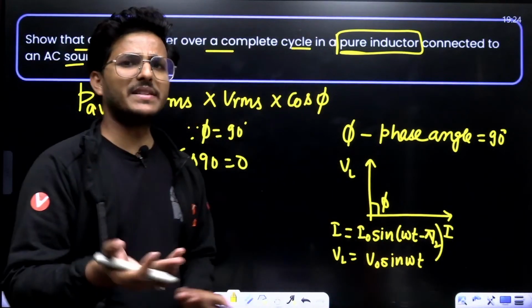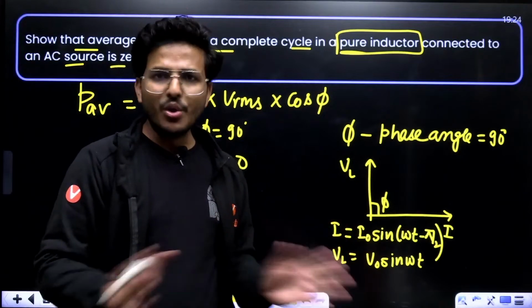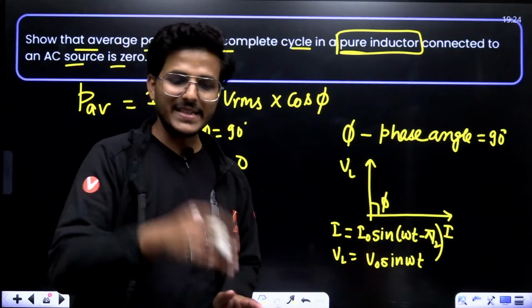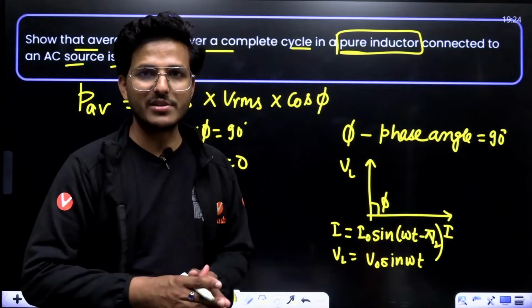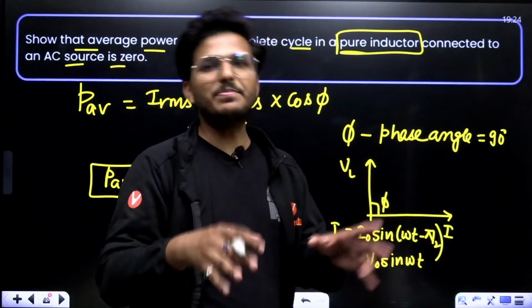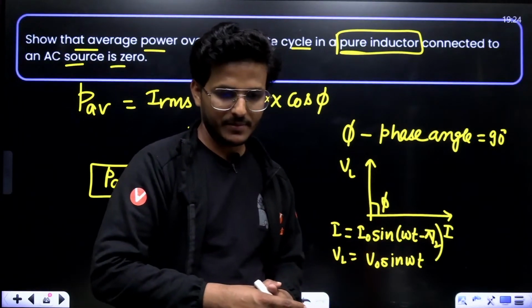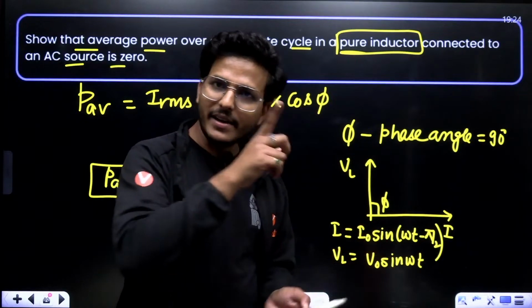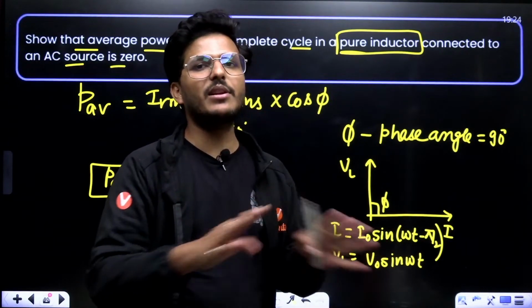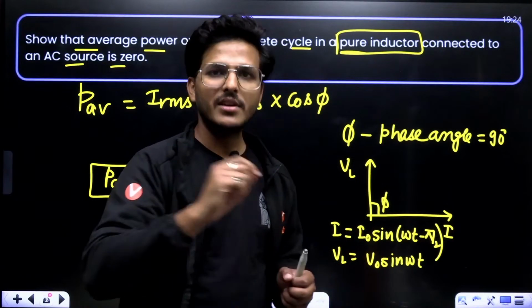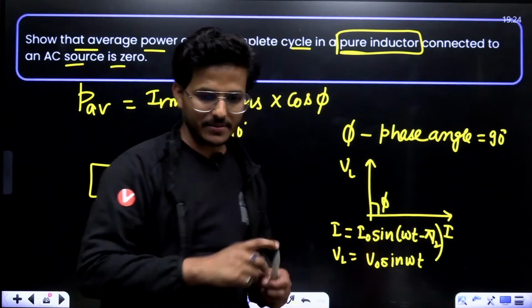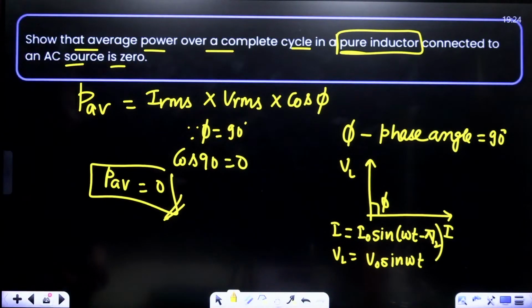In a purely capacitive circuit also there will be no power loss. In an LC circuit also there will be no power loss. Power loss only happens in a resistive circuit. If I have LCR, then in the inductor and capacitor there will be no power loss. Only in the resistance does power loss occur, right?